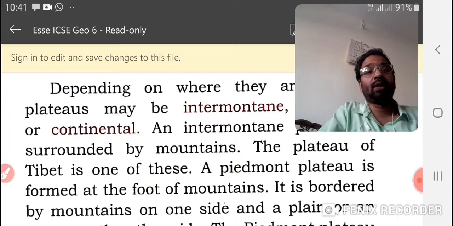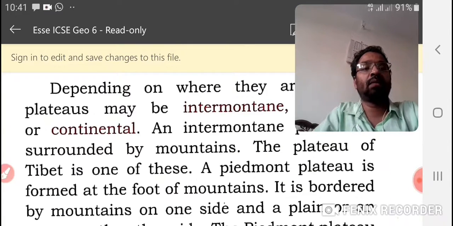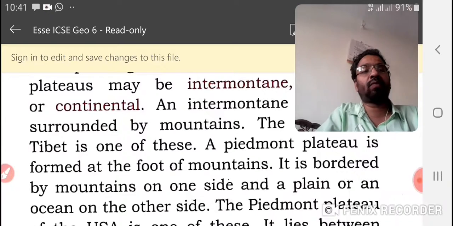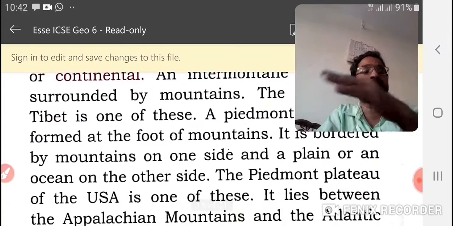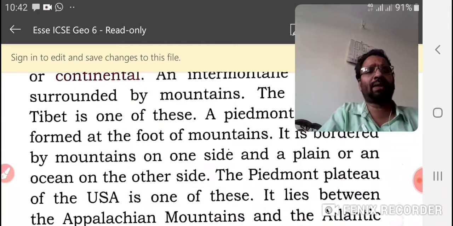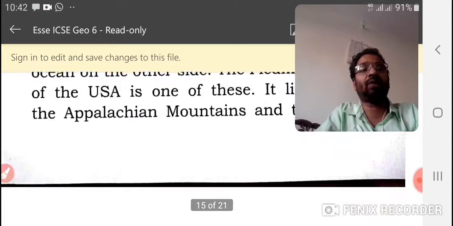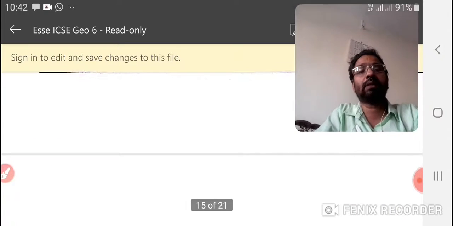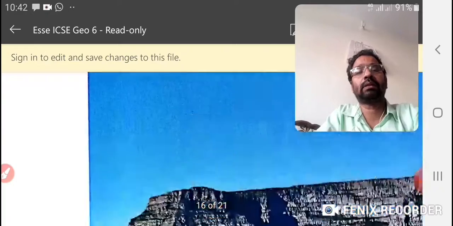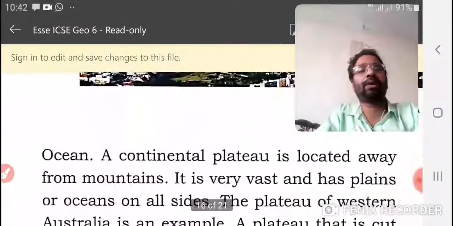A piedmont plateau is formed at the foot of a mountain. It is bordered by mountains on one side and a plain or an ocean on the other side. It lies between the Appalachian Mountains and the Atlantic Ocean.